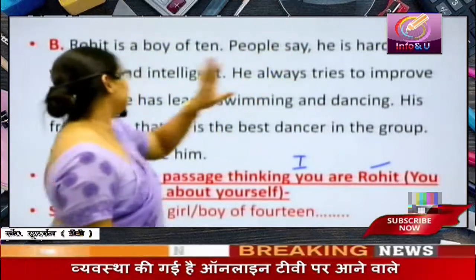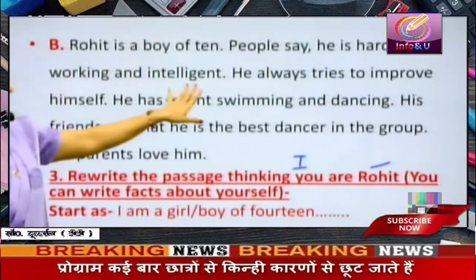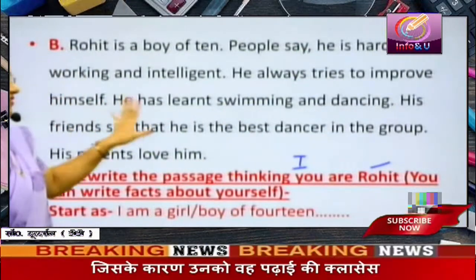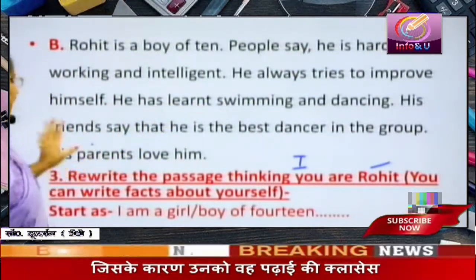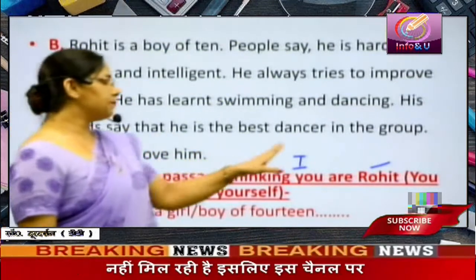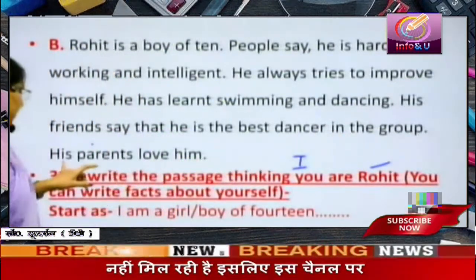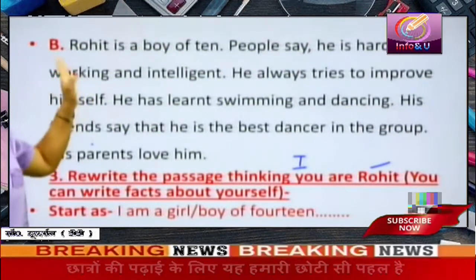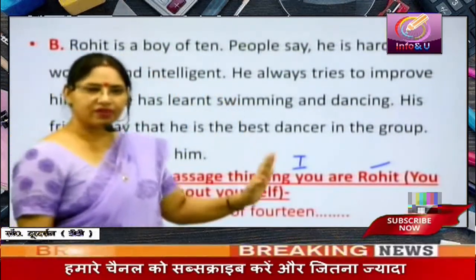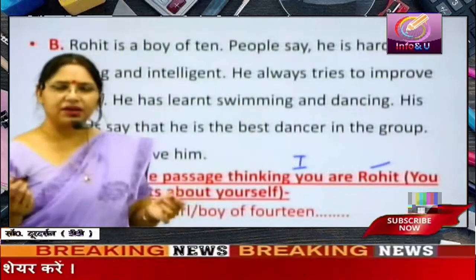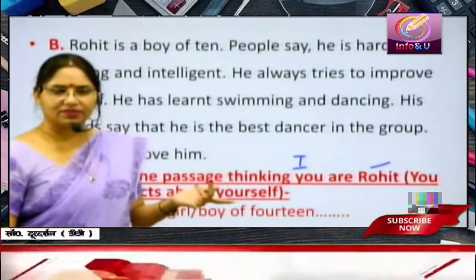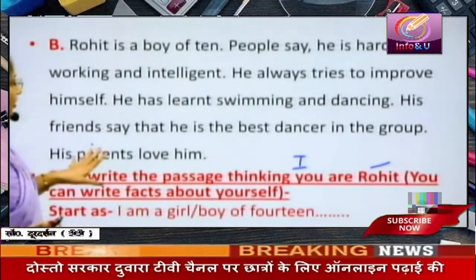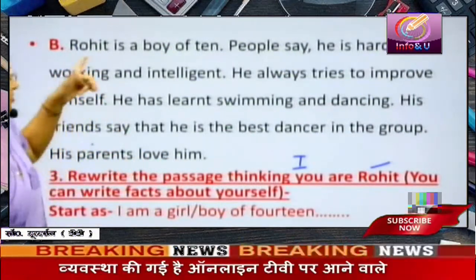People say he is hardworking and intelligent. He always tries to improve himself. He has learned swimming and dancing. His friends say that he is the best dancer in the group. His parents love him. So instead of he, his, him, himself, we have to use I, me, my, myself. Why? Because we are changing the person. And according to that, we will have to change the verb also.